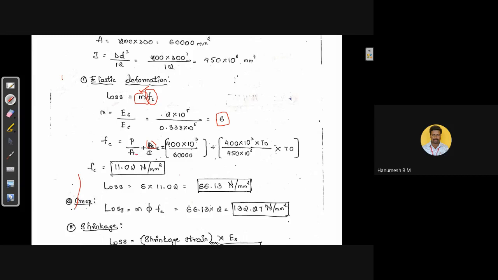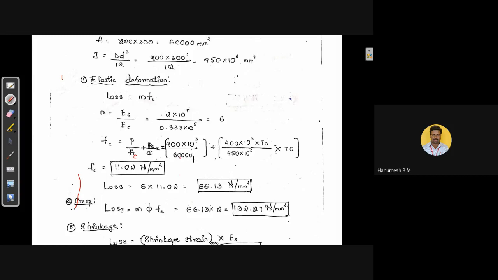A is the area of the concrete. We should substitute the area of the concrete, not the area of steel. It is AC, the cross-sectional area of the concrete, 200 by 300, which is 60,000 mm square.